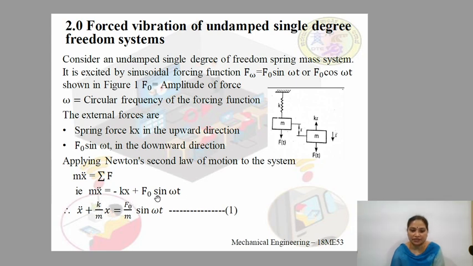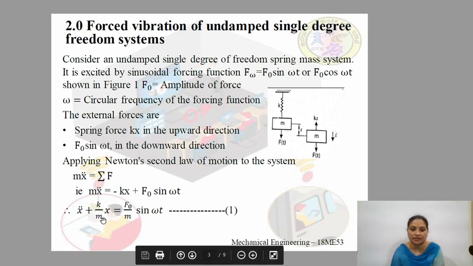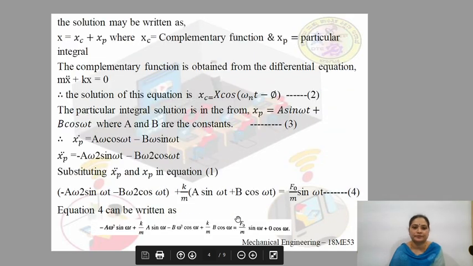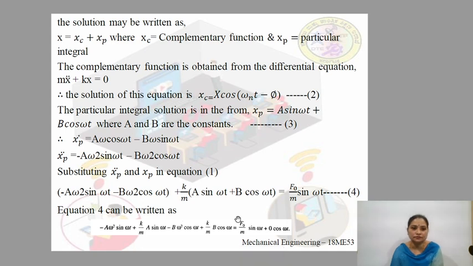This equation can be written such that it becomes x double dot plus (k/m) x is equal to (F0/m) sin ωt. Let us call this equation 1.